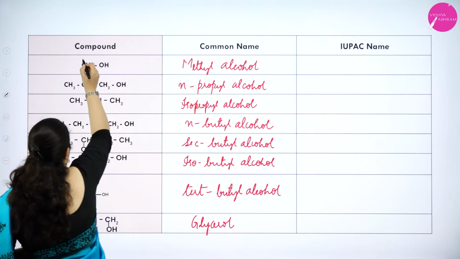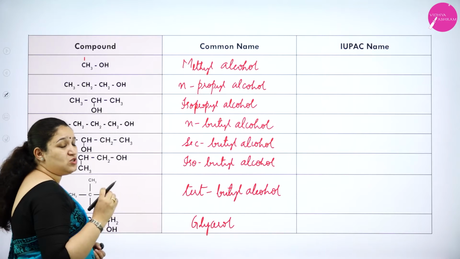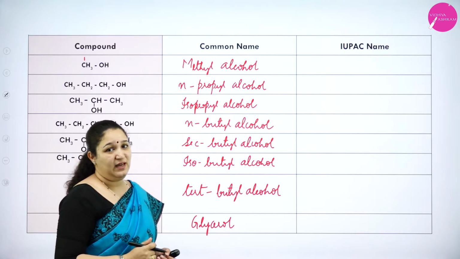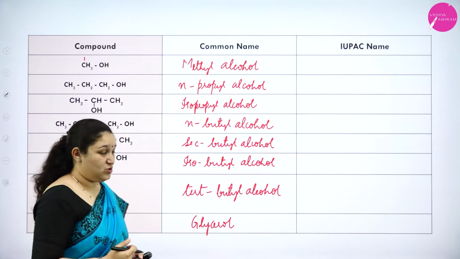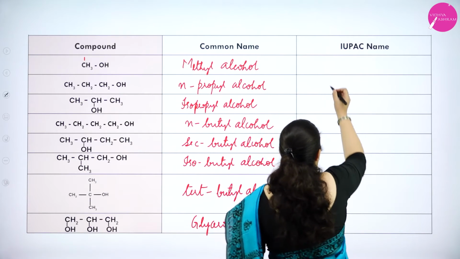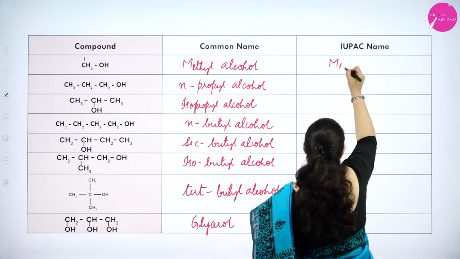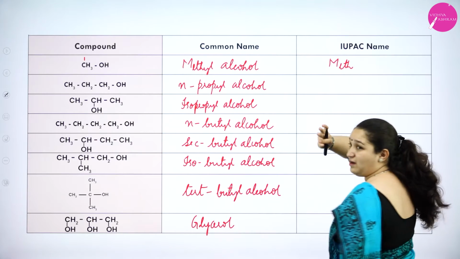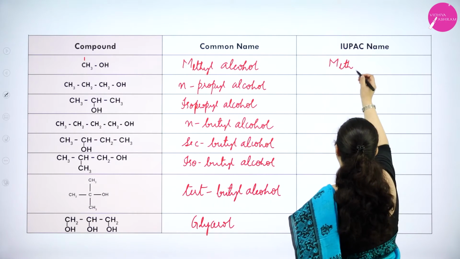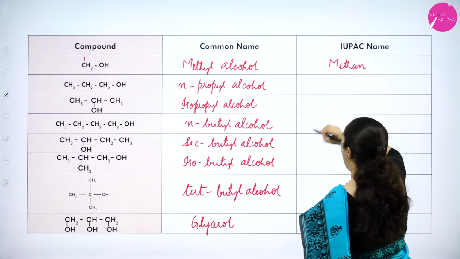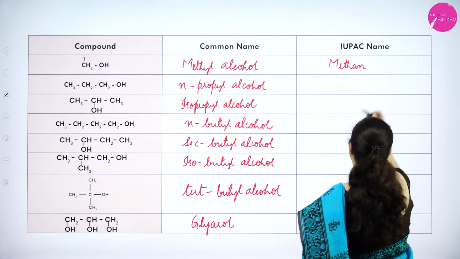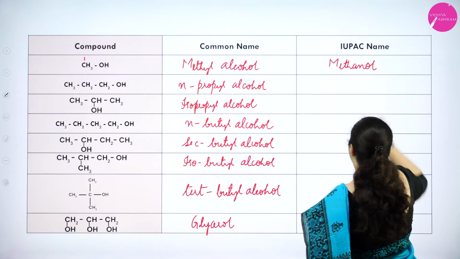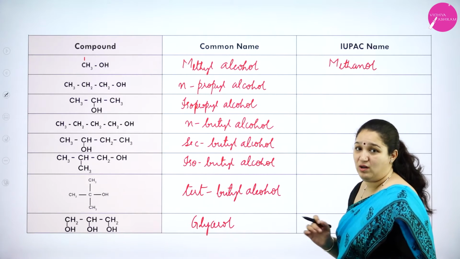So here I have only one carbon atom. So when one carbon atom is there, the hydrocarbon is called as methane, correct? So here I write it as meth. Only single bonds are there. So AN, and only one carbon atom is there, for that only OH is attached. So it is OL. So it is methanol.